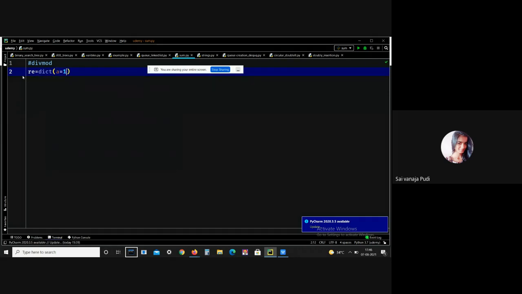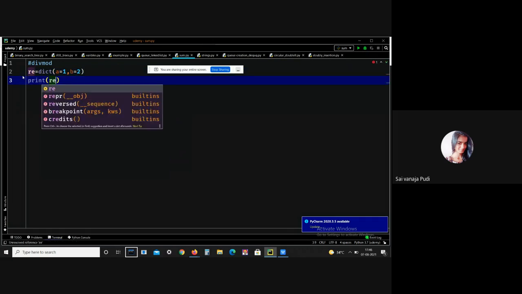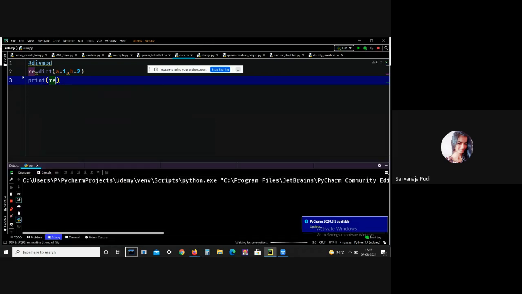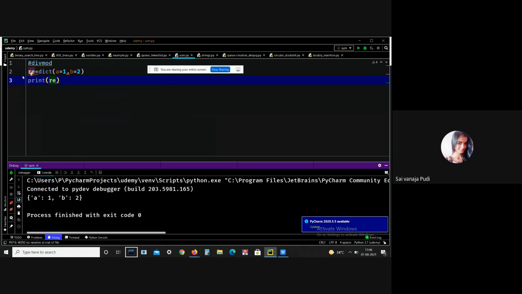Equals to 1, 2. Let me print this. See, I got the output in a dictionary format. This is what the dict keyword means. It is used to create a dictionary.